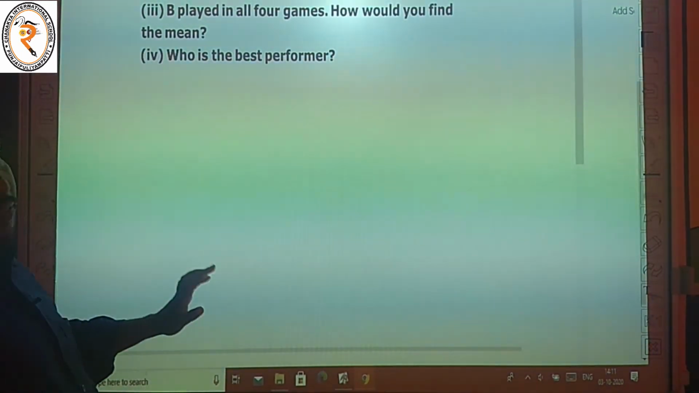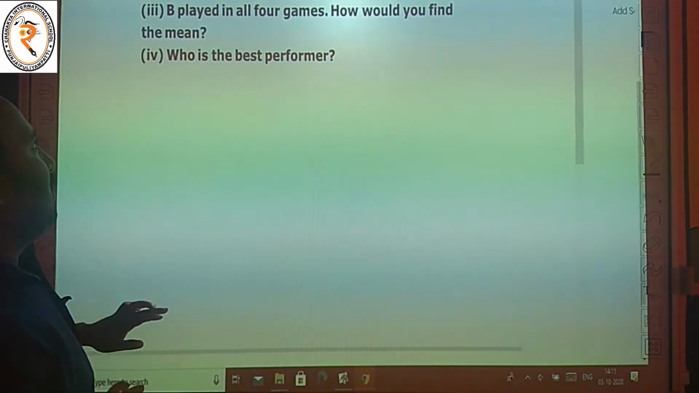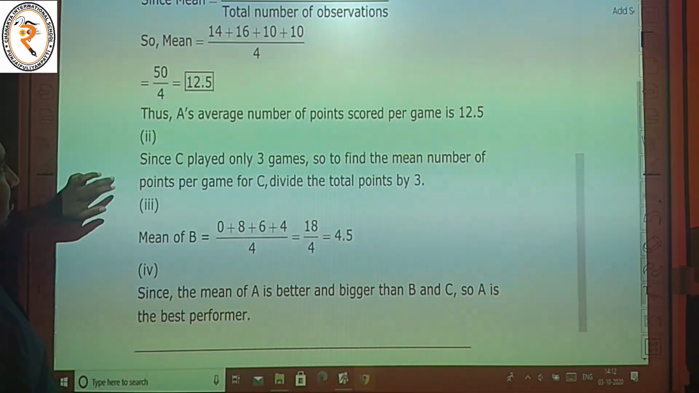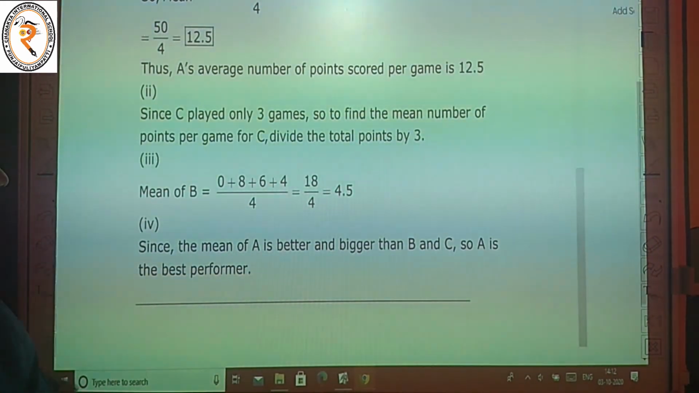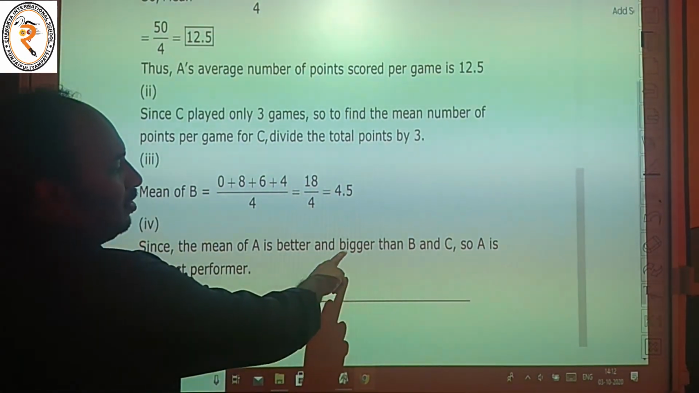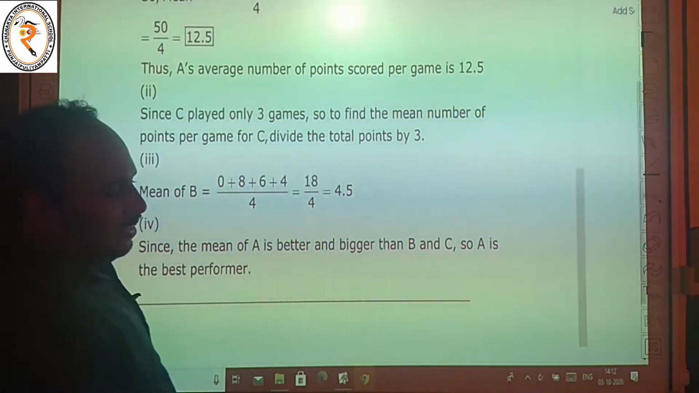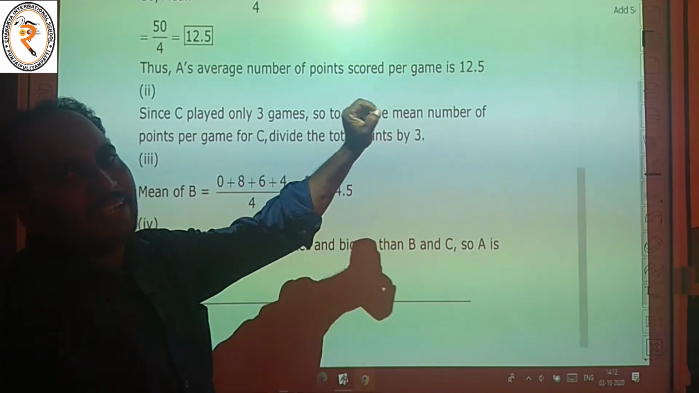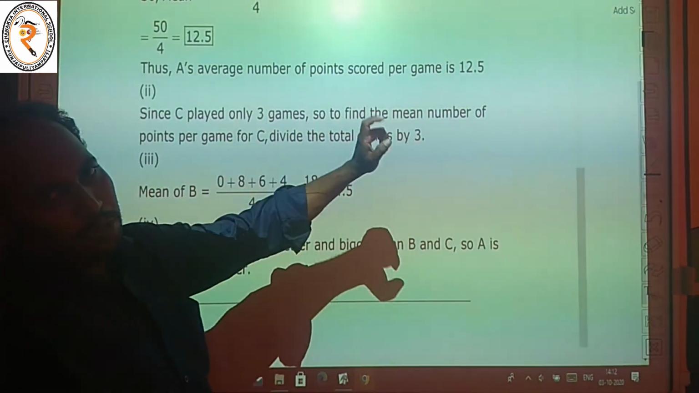Then question number 4. Who is the best performer? We compare A, B and C. Since the mean of A is bigger than B and C, A is the best performer, because the average is 12.5.